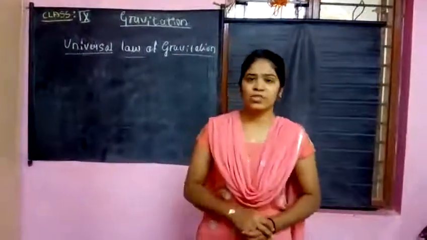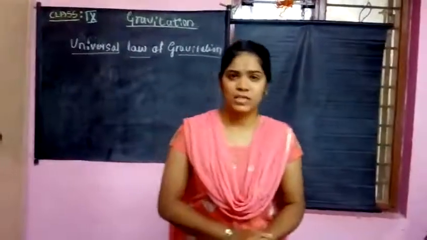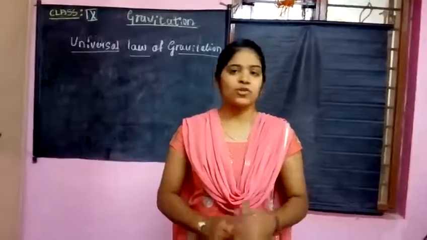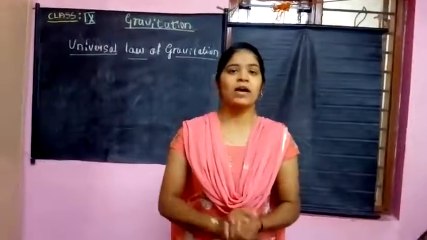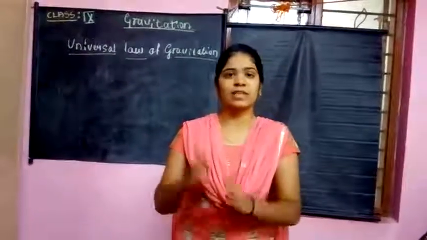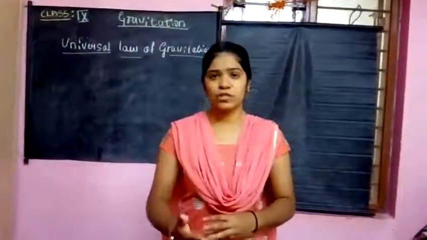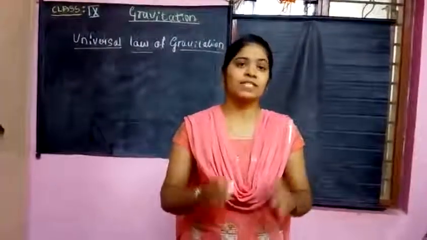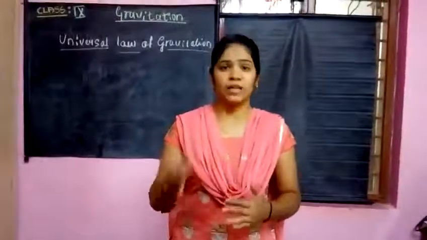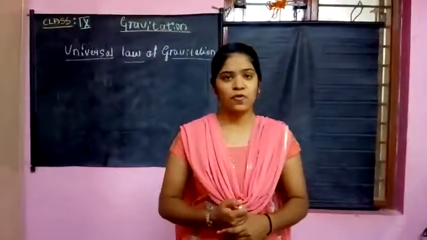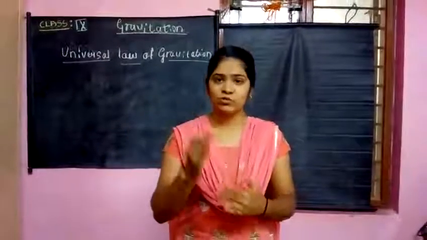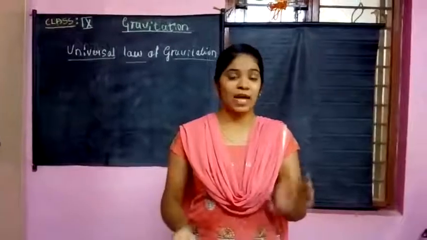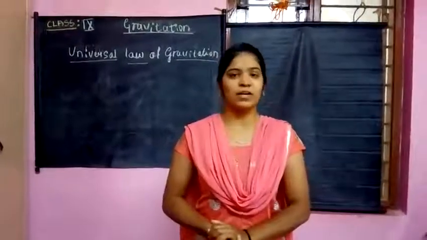The force of attraction between any two objects on the earth's surface or in the universe is called gravitation, right? As I told in the last class, every object in the universe attracts every other object with a force. That force is called the gravitational force. Examples: we live on the earth's surface because of the gravitational force, and the revolution of planets around the sun is also because of the gravitational force. These are naturally occurring examples in our day-to-day life.